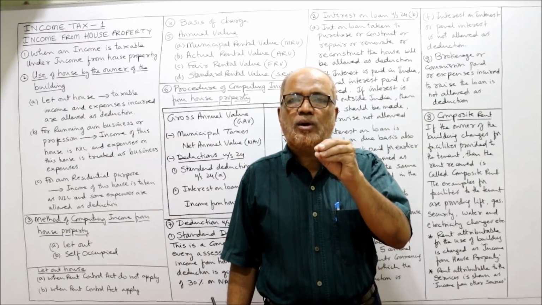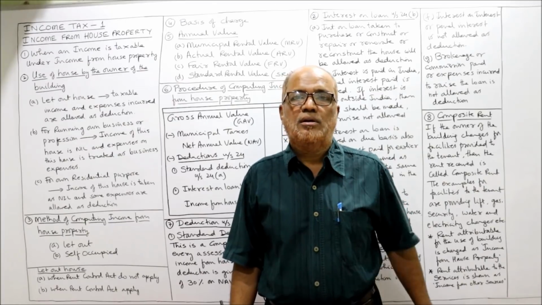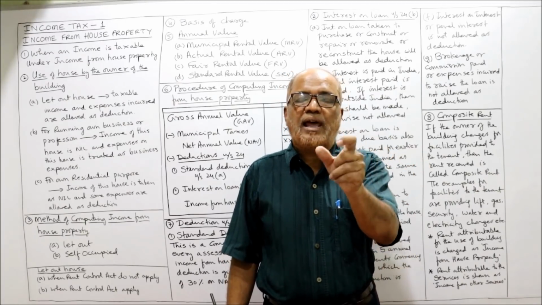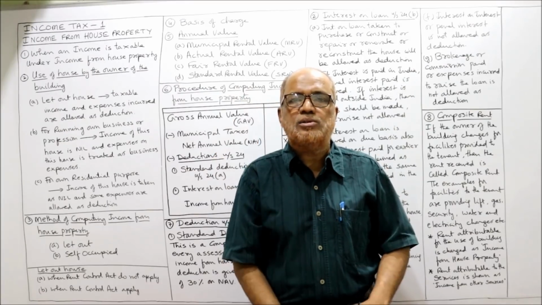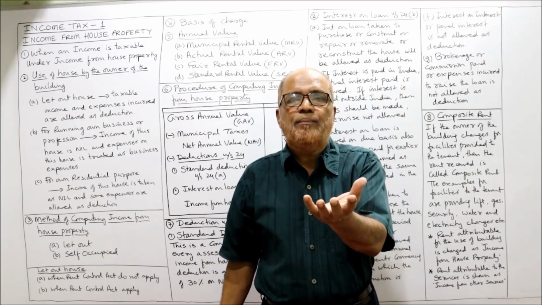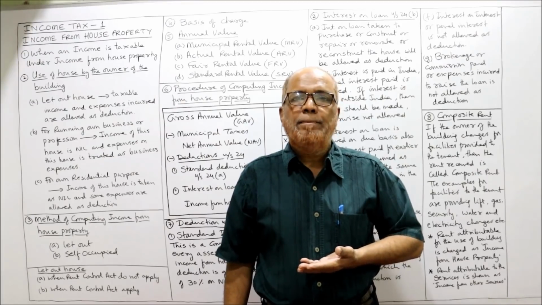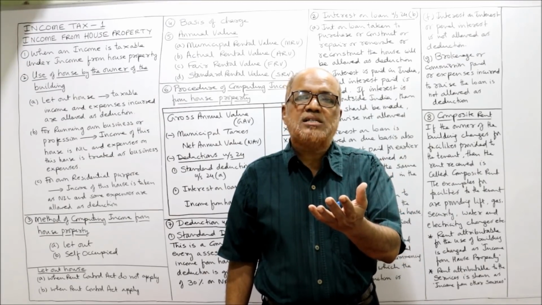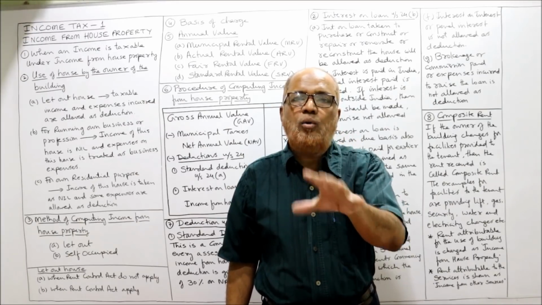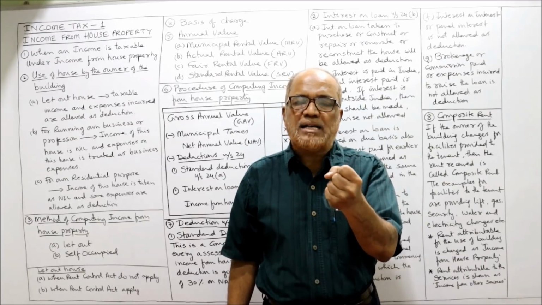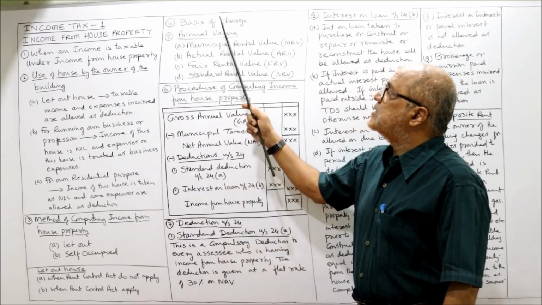The Income Tax Act says your taxability will not be on 5,000. You have to pay the tax on 10,000. So 10,000 per month into 12 is 1,20,000. The total rental value of the property per annum is 1,20,000, whereas I am actually receiving only 60,000, 5,000 into 12. The Income Tax Act will not charge the tax on the actual rent received, but on the rental value of that property. What is the earning capacity of that building? That is called rental value. So this is the basis of charge.